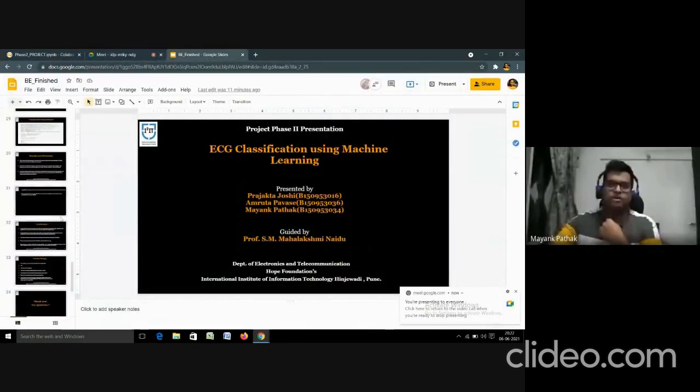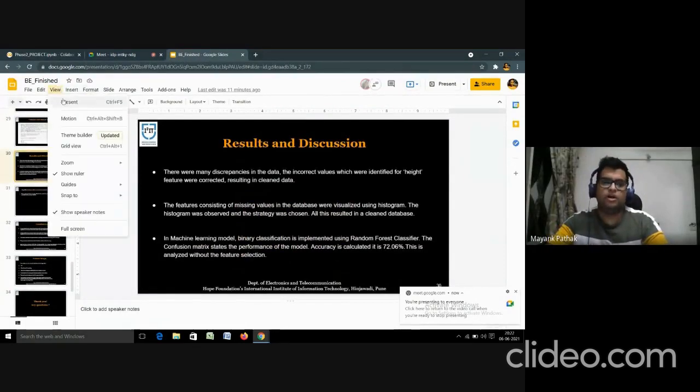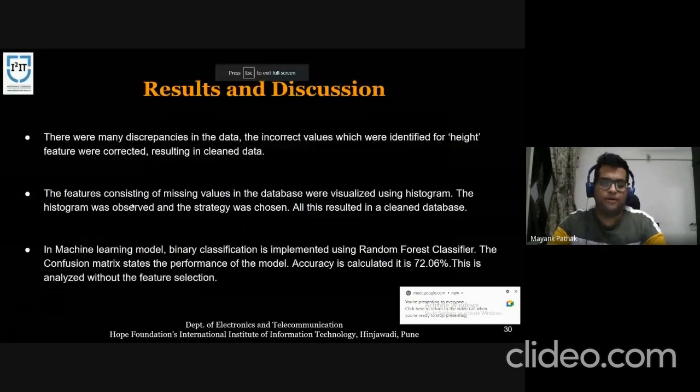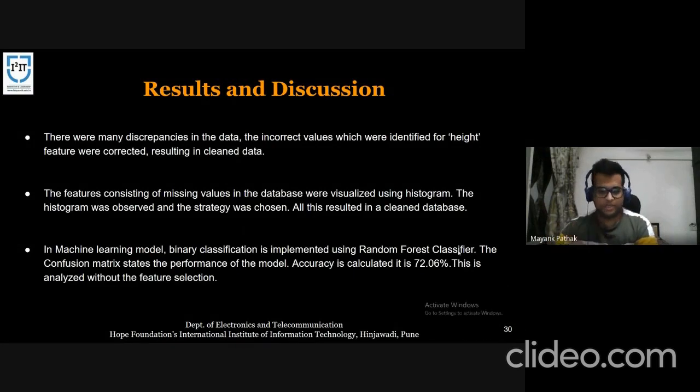Thank you, Amrita and Prajakta, for the explanation. So now I will conclude the project. During this project, we have cleaned the data, and after cleaning the data, we have used the random forest algorithm, and we have split the data set into training and test sets, and we have obtained a confusion matrix and also the accuracy of the same.